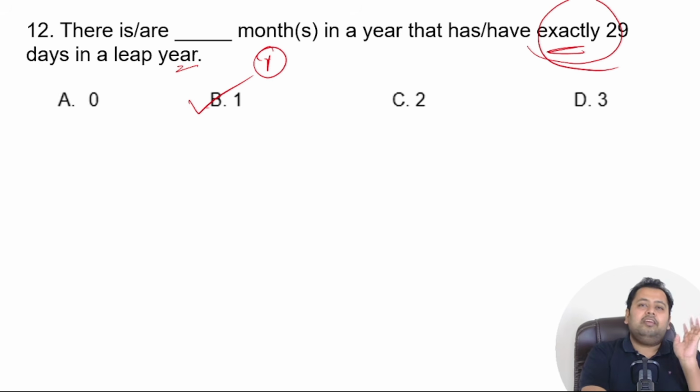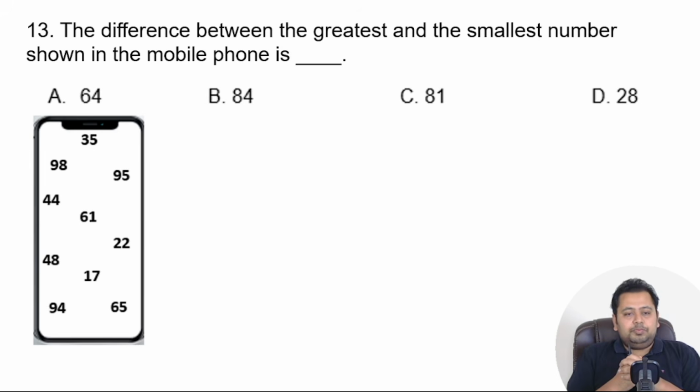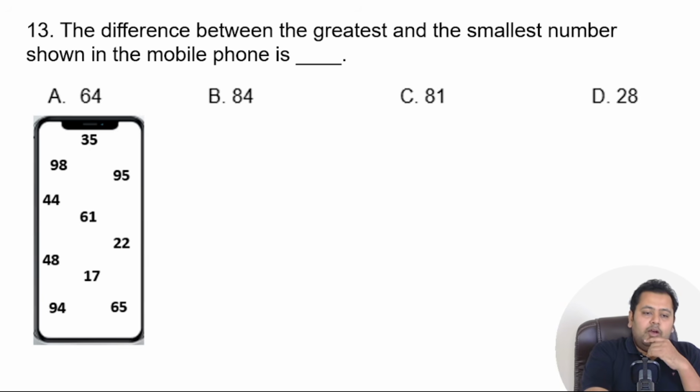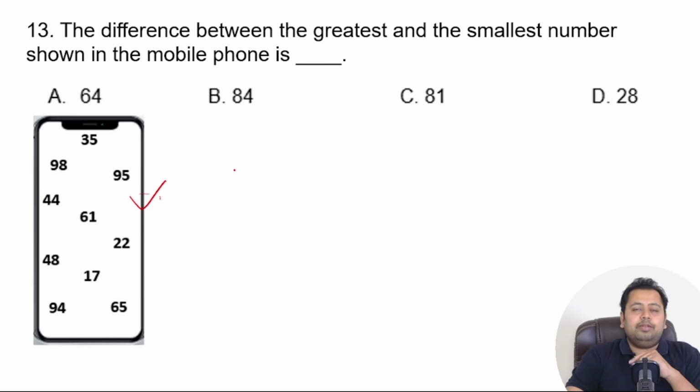If you got it correct, give yourself a star. The difference between the greatest and the smallest number shown in the mobile phone is dash, right? So you have to find out what is the greatest number shown in this mobile phone, what is the smallest number, and then find the difference between them. Again, I will pause for 3 seconds. You solve the question, and then we meet the other side.